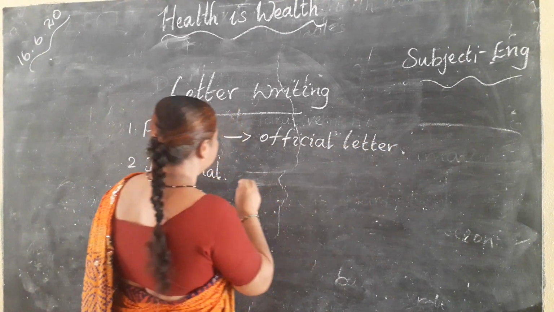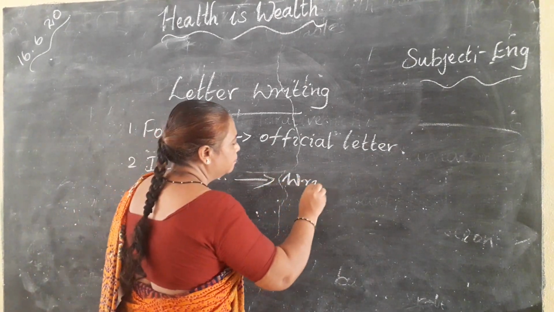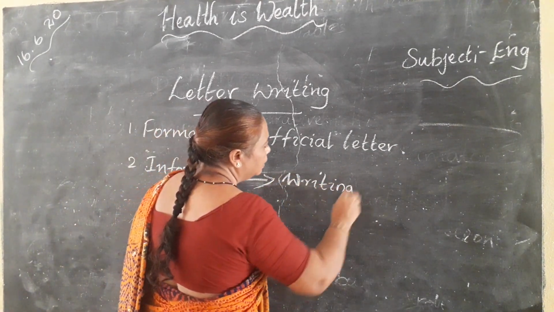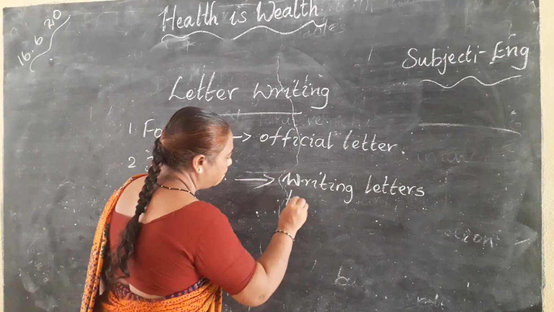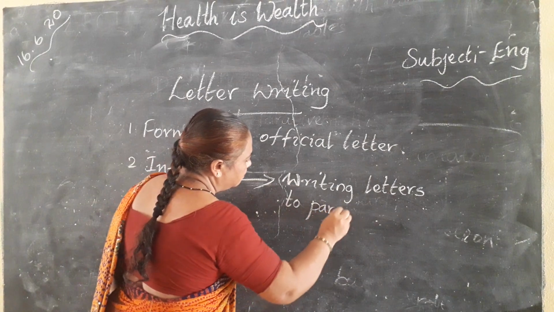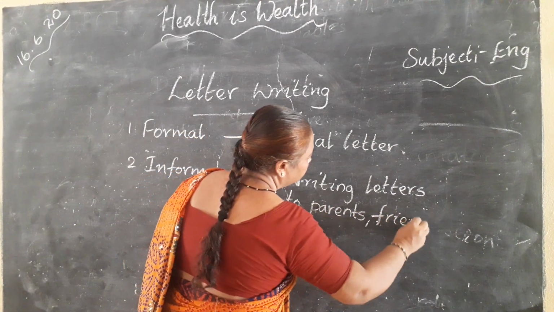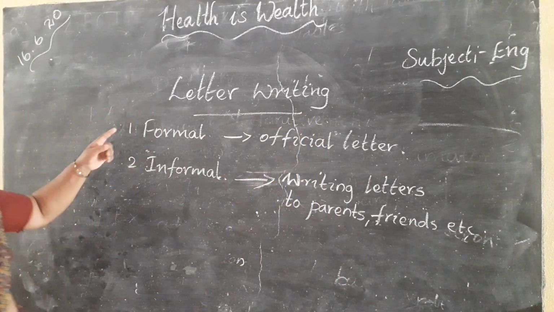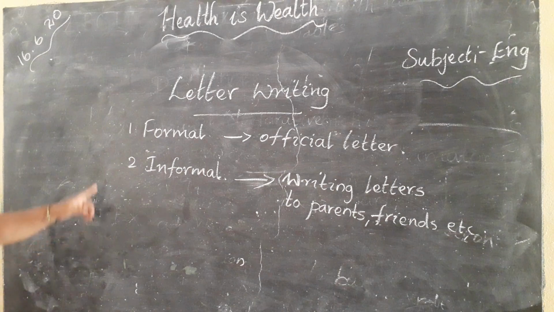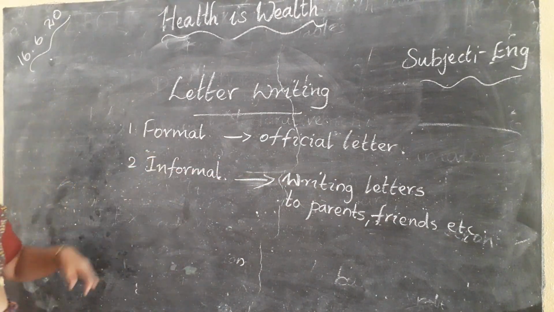Okay. Next, informal letter is writing letters to parents, friends, relatives, etc. So there are two types of letters. One is formal, that is official letter. Another one is informal letter.